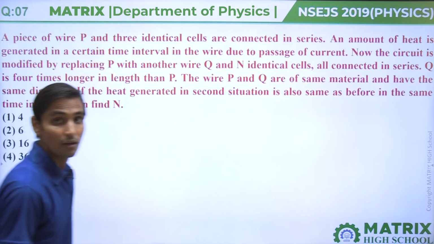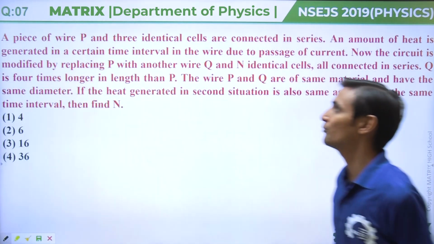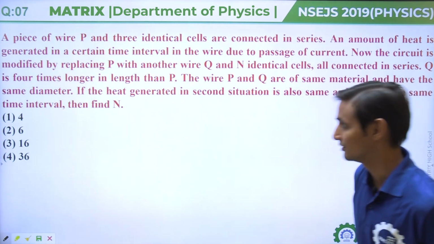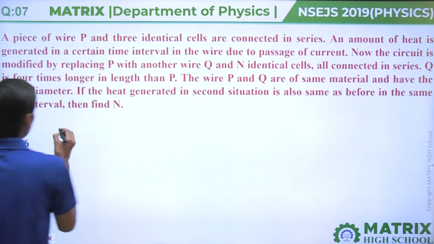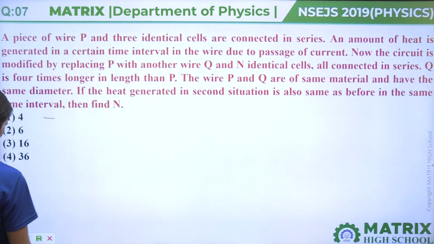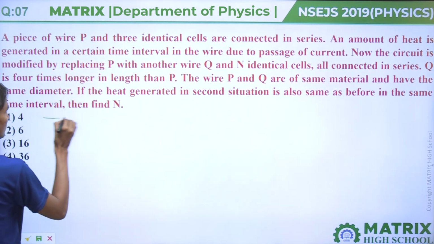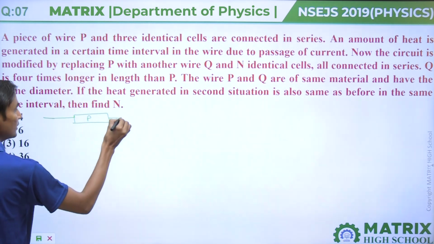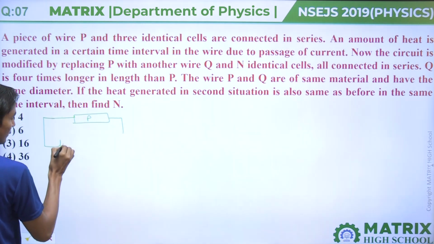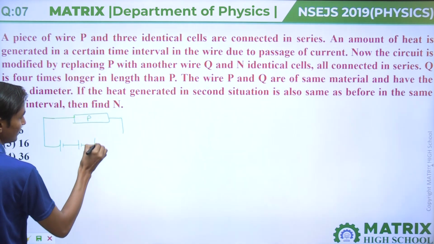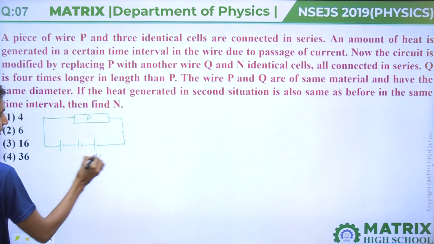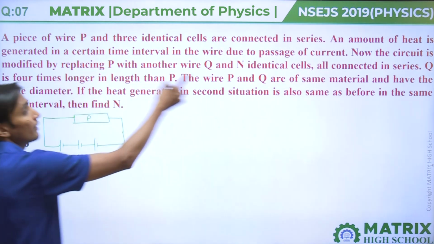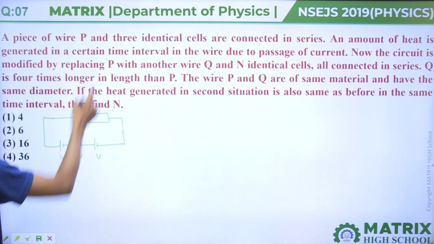Question number 7. In this question, a piece of wire P and 3 identical cells are connected in series. First case, a piece of wire P is connected by 3 cells of equal potential, that we will take V, V, V. An amount of heat is generated in a certain time.